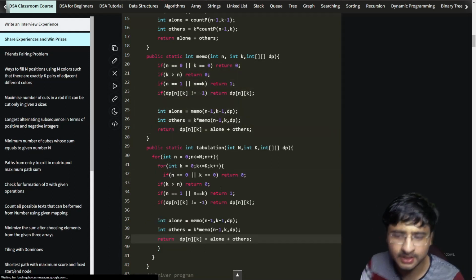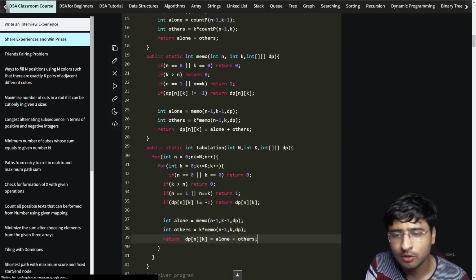This is the trick for converting memoization to tabulation itself. I'll just copy paste this code.